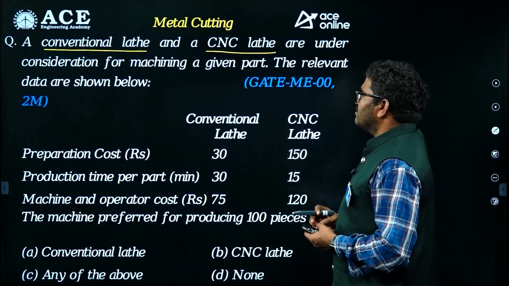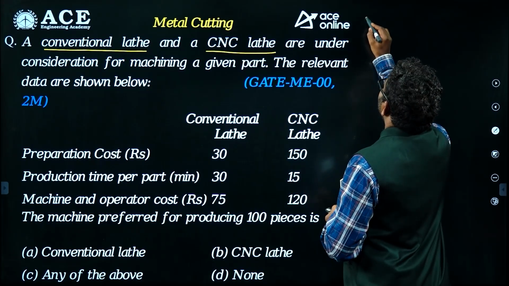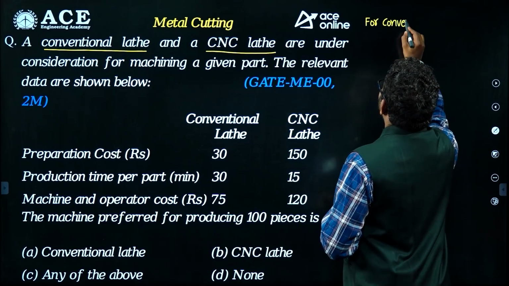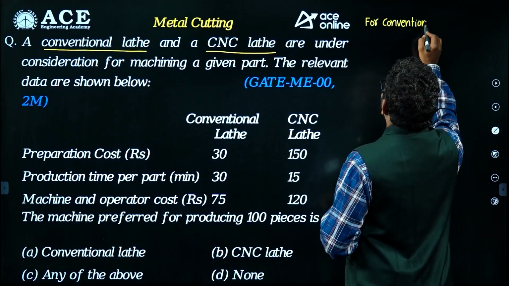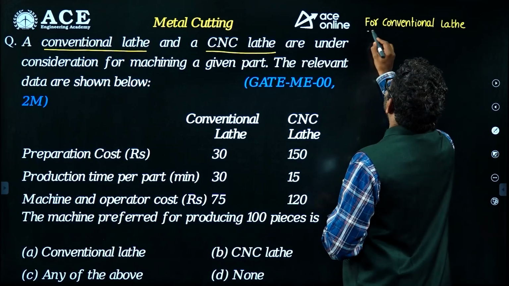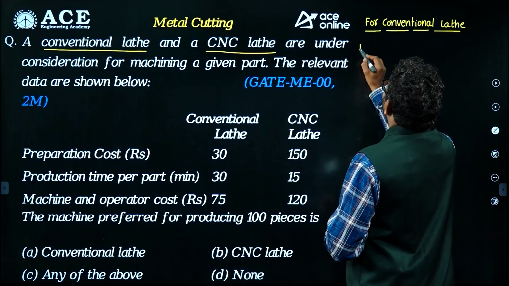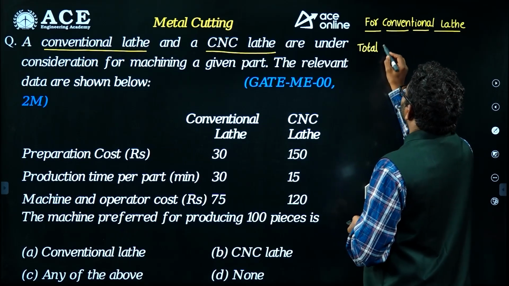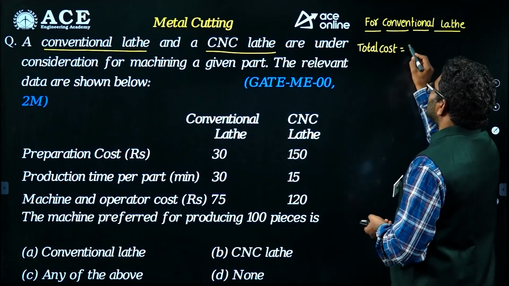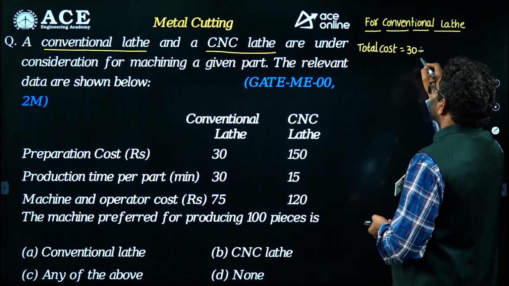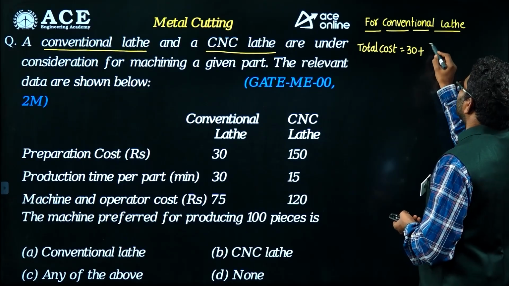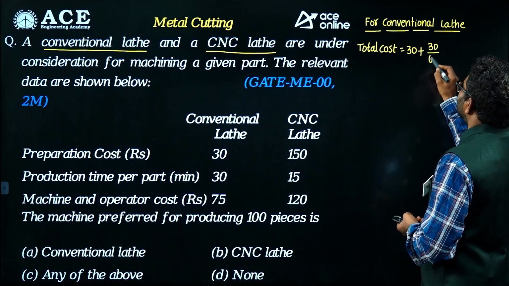But anyhow, we will calculate the total cost. For the conventional lathe machine, total cost is equal to preparation cost 30 plus machining cost. 30 minutes is spent, so I am converting into hours, 30 by 60.